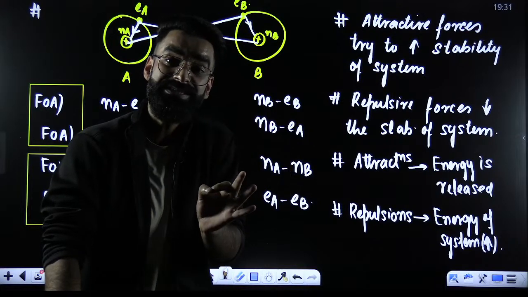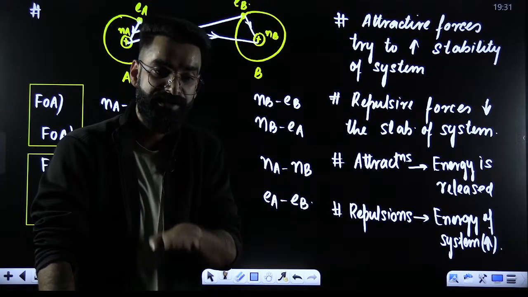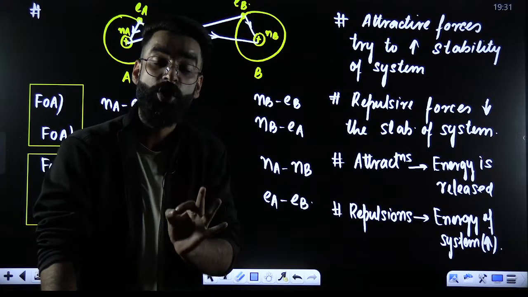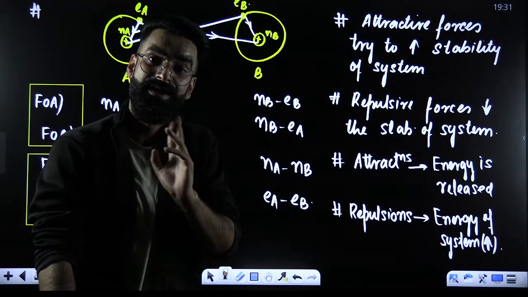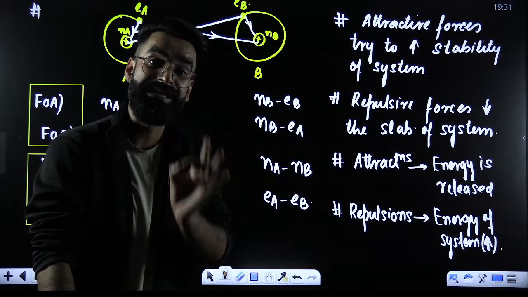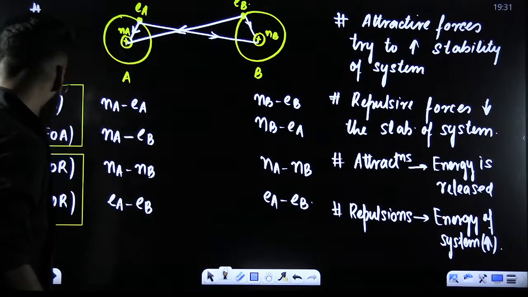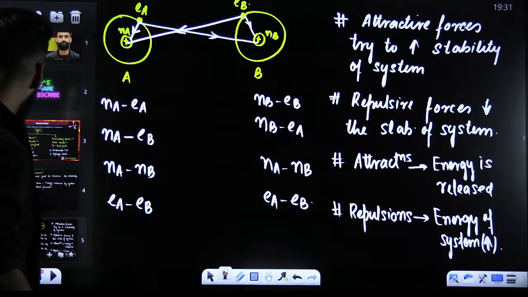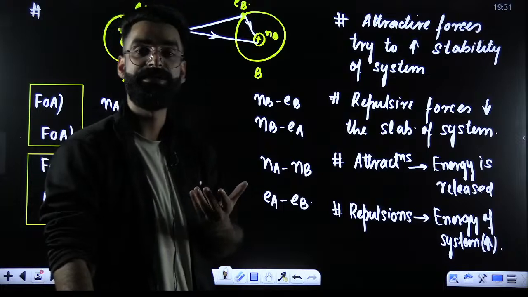Whenever there are repulsions, energy of the system increases and stability decreases. These are two important points which I would want you guys to take a note of: attractive forces and repulsive forces, what exactly they do.